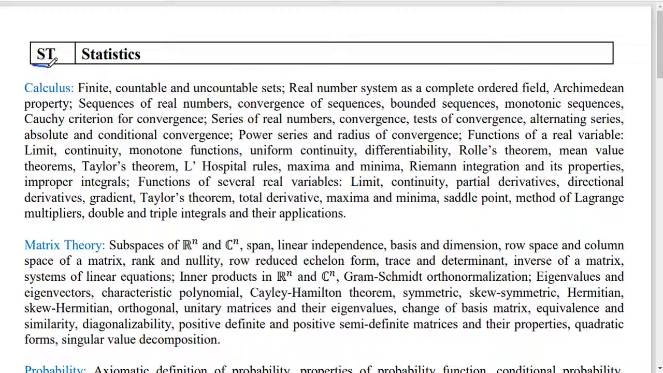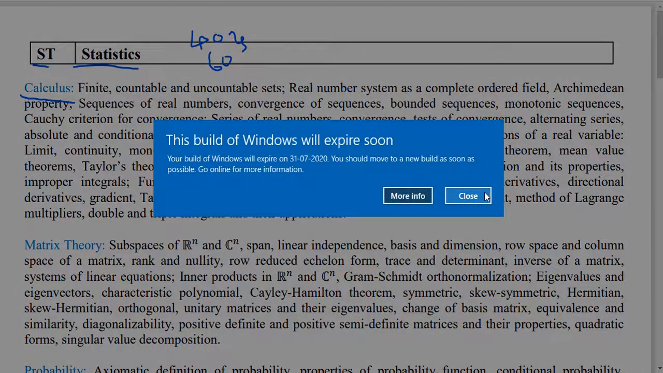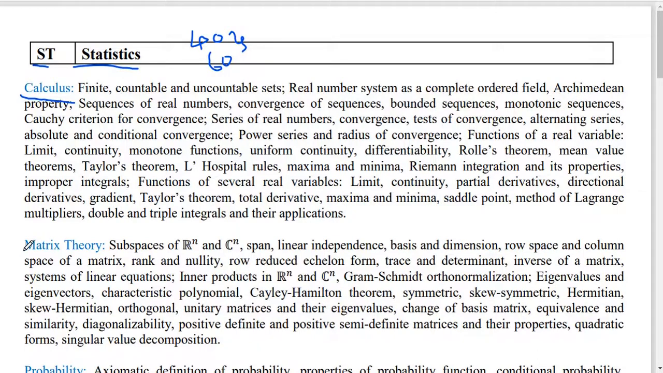Our code is ST, Statistics. In statistics we have 40% weightage of mathematics and 60% weightage of statistics, just like IIT JAM. But here the syllabus is 50% different from IIT JAM. First we can see calculus and matrix theory. These both are related to the mathematics topics, and the remaining are all statistical topics.